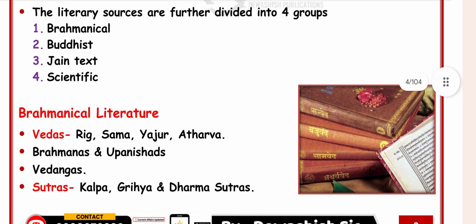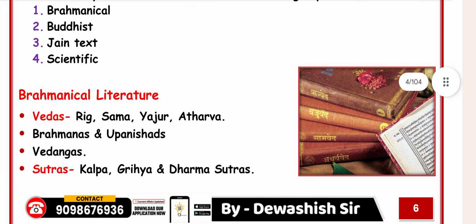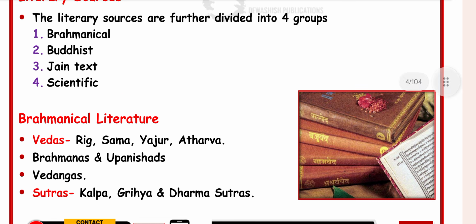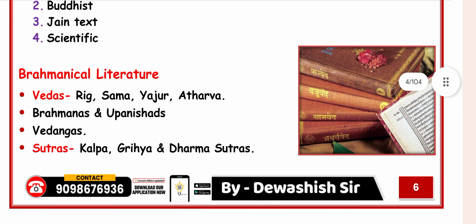In Brahminical literature, there are the Vedas: Rig Veda, Samaveda, Yajurveda, Atharva Veda. The second is the Brahmanas and Upanishads. Third is the Vedangas. Fourth is the Sutras: Kalpa, Grihya, and Dharma Sutras.